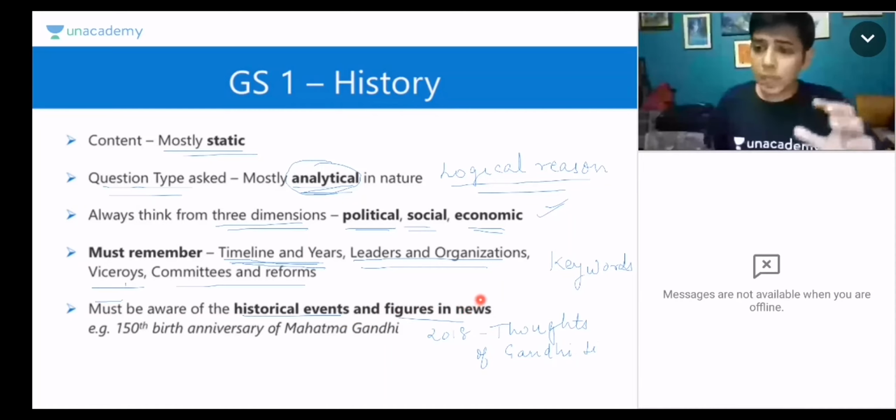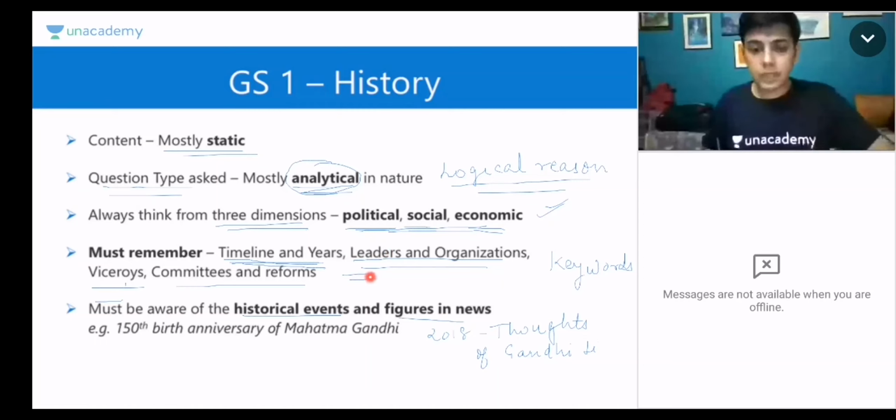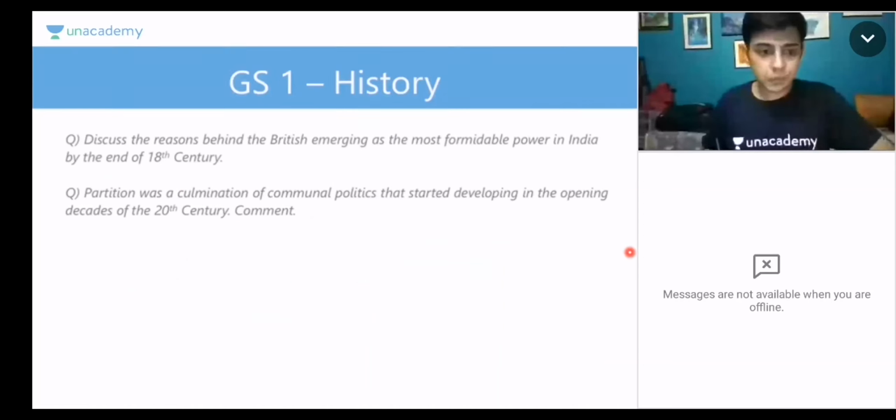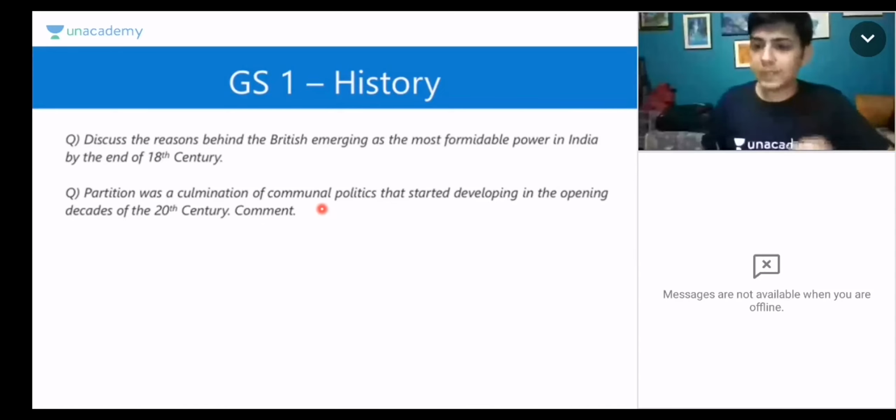So you have to have an idea of these events and you have to prepare them from a mains perspective as well. And always think from these 3 points and always think from these keywords. Okay, so let us take an example now. We will be taking two examples. First, for example, let us see this question.